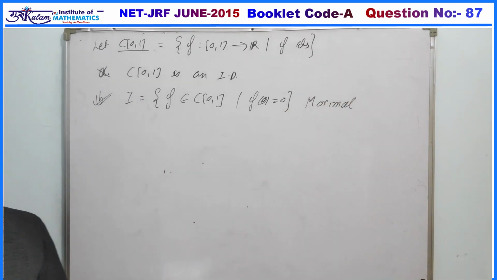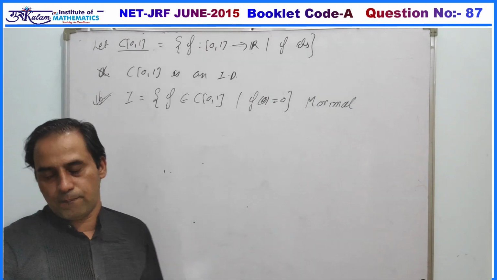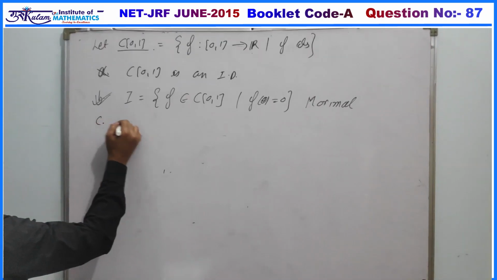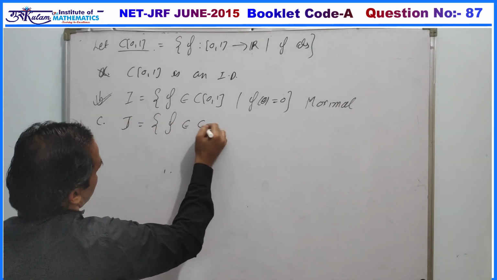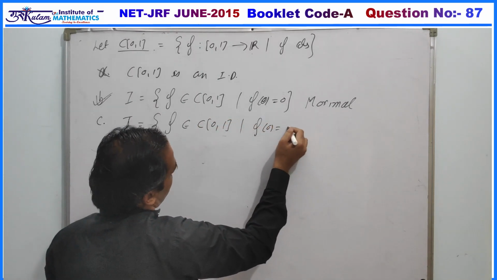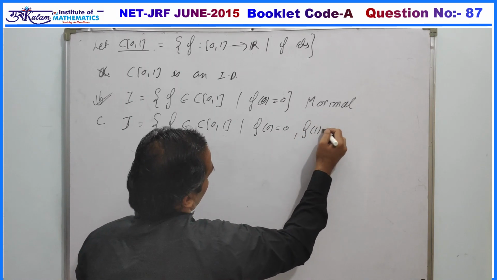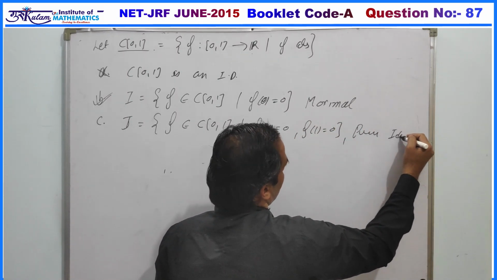And the third option is that the set of all functions which vanish at 0 and 1 is a prime ideal. So the C option: if we define J as the set of all functions in C[0,1] with f(0) is 0 and f(1) is also 0, we have to check whether this is a prime ideal or not.